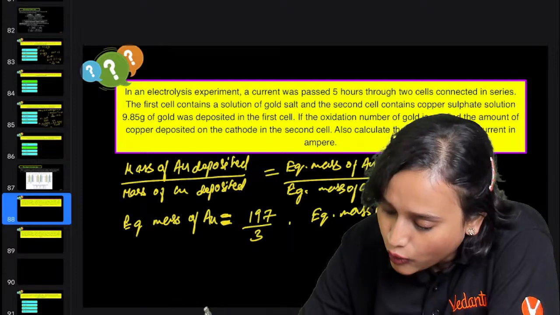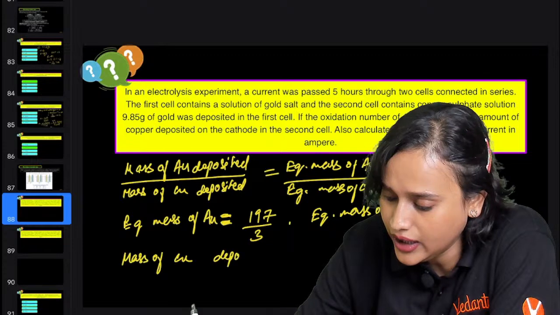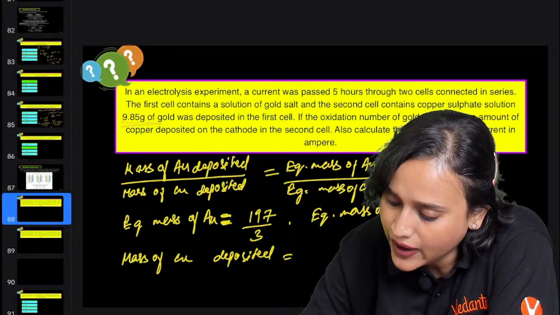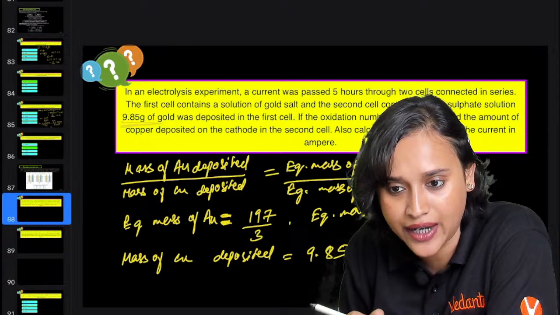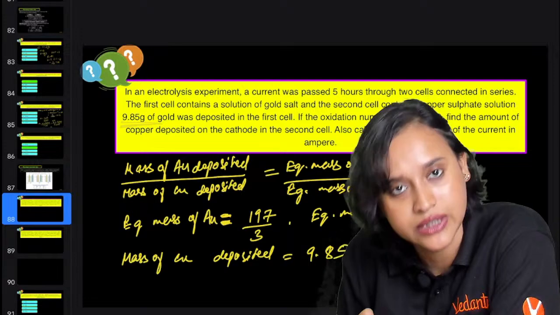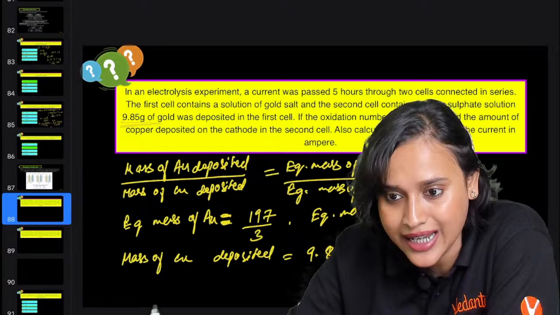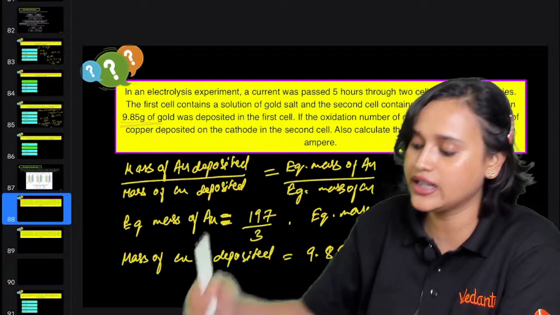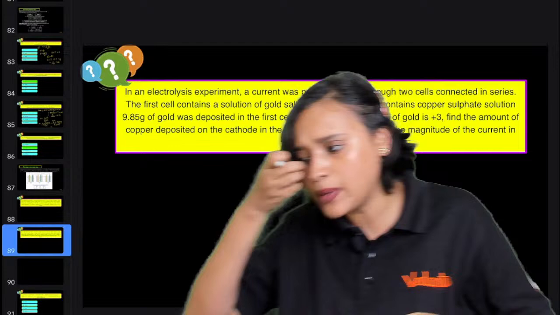Okay. Now, we want to calculate the mass of copper deposited. If we want to calculate the mass of copper deposited, what do we have to do? 9.85 gram of gold was deposited, right? That's written. So, 9.85 multiplied with 63.5 divided by 2, can I do? Yes, I can. Multiplied with this, I have to take the reciprocal. So 3 divided by 197, can I take? Calculate this and tell me what answer you get. Yes, I will move on. The calculation part I'm leaving, okay?